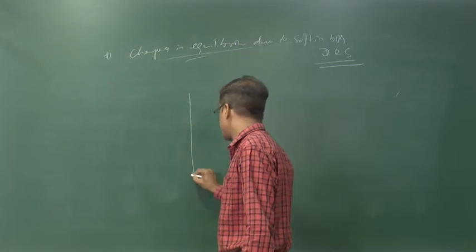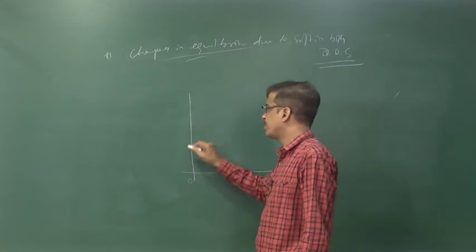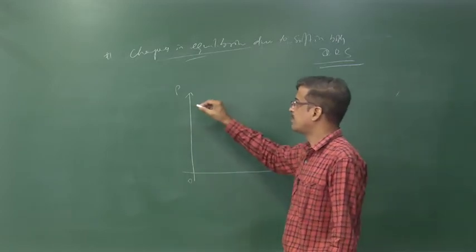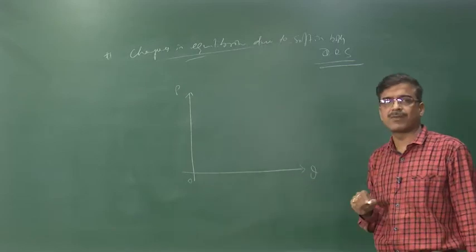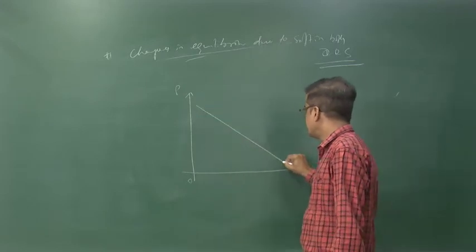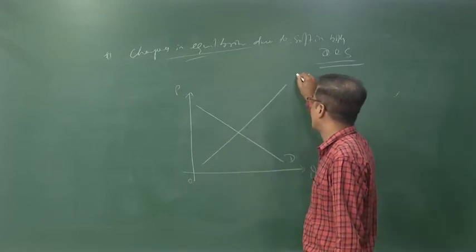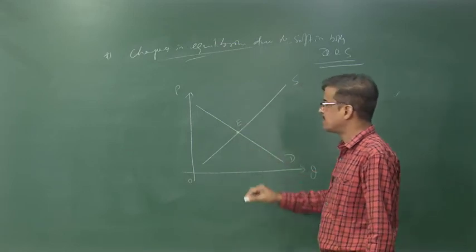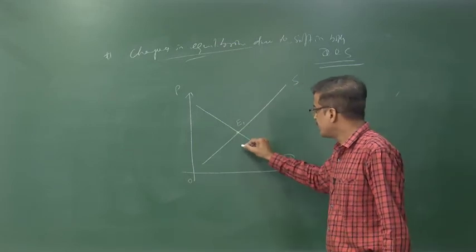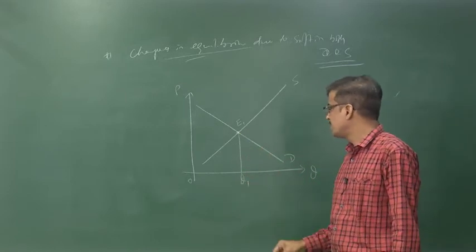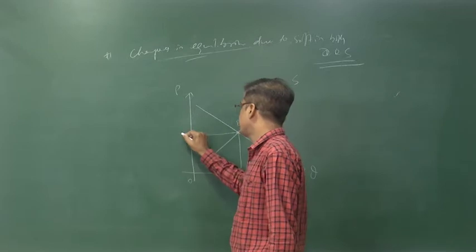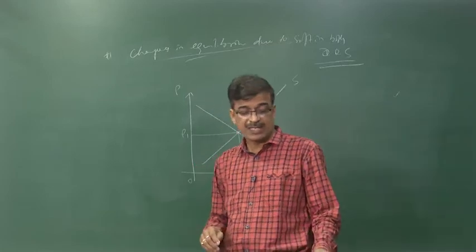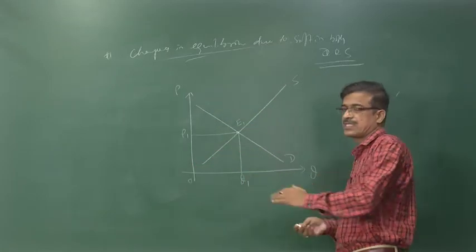Now before proceeding we start with the initial point of equilibrium. This is the price and this is the quantity. Here is the demand and supply of ice cream, the demand curve for ice cream, and the supply curve of ice cream, and they intersect at a particular point that is called equilibrium. Corresponding to that E1, we find the equilibrium quantity is Q1 and the equilibrium price is P1. This is the initial step, before any change, when there is nothing changing.